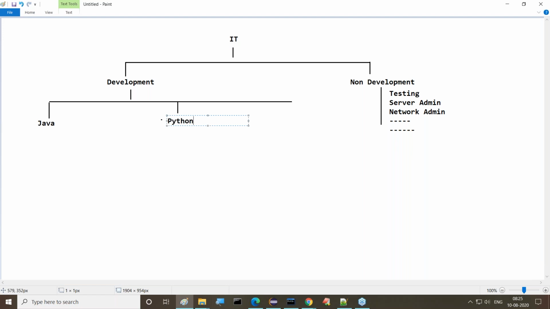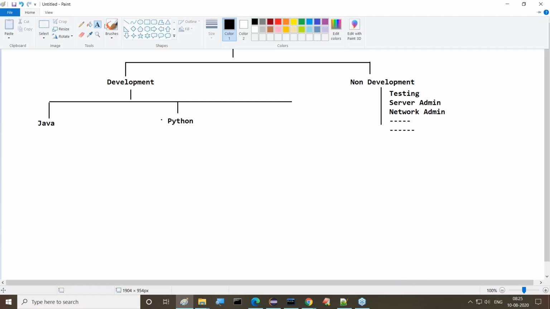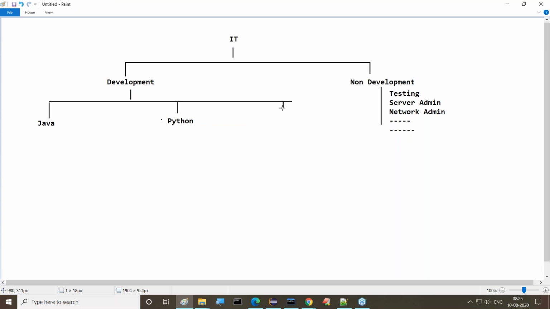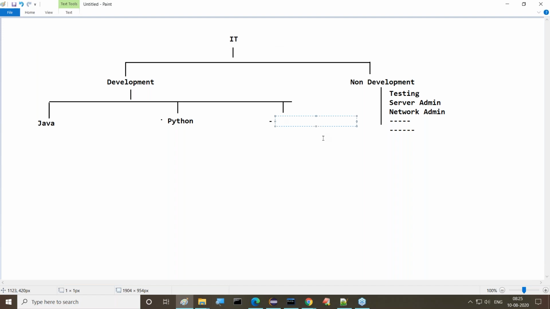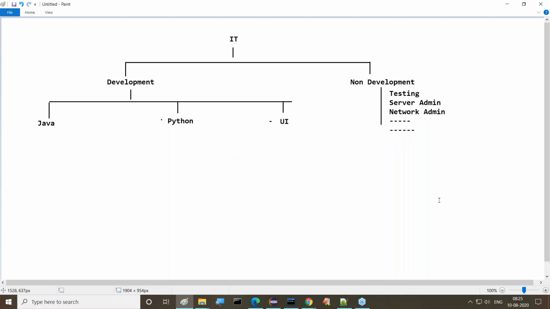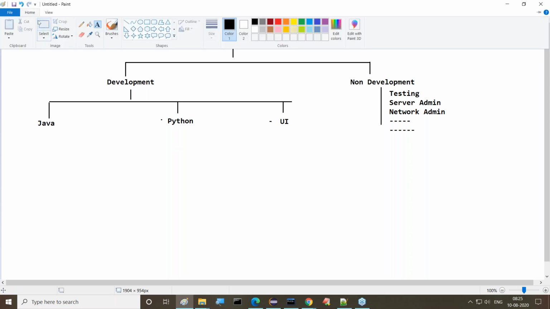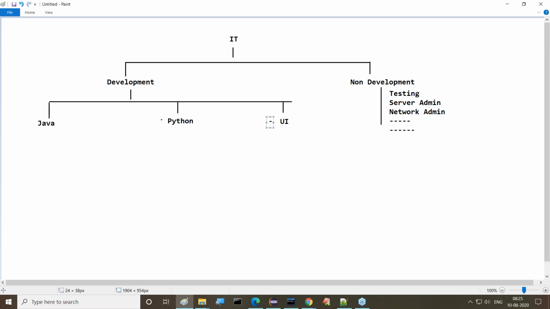After Python, another one is the UI part, UI development, user interface. This is also another area. Yesterday and during these two days I got a number of mails asking: can you elaborate on the various technologies trending outside and the purpose of each technology? That's why I'm giving this overview. Java, Python, and UI, guys. These have very good demand nowadays outside, on the development side.